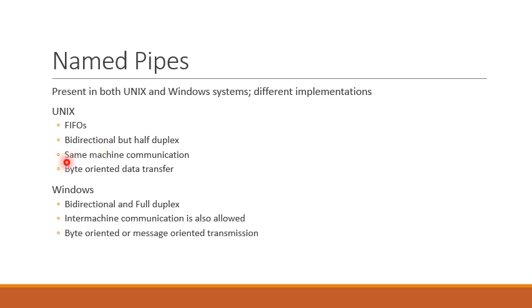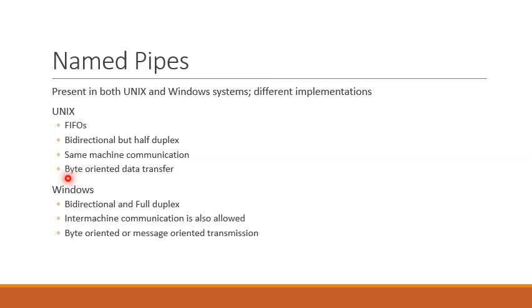Another requirement of the named pipe in Unix is that the communicating processes must be on the same machine. So, named pipes don't support inter-machine communication. The processes must be on the same machine to provide communication between processes.